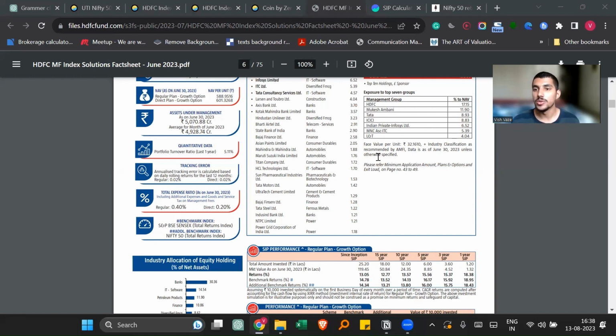It is always better to go for a systematic investment plan, which is SIP, because nobody knows if the market is overvalued or undervalued. Some people think that they can time the market. If the market is undervalued, they can start their lump sum investment, something like that. So it's always better to simplify the investment process. So let's go for SIP and let's calculate the returns.